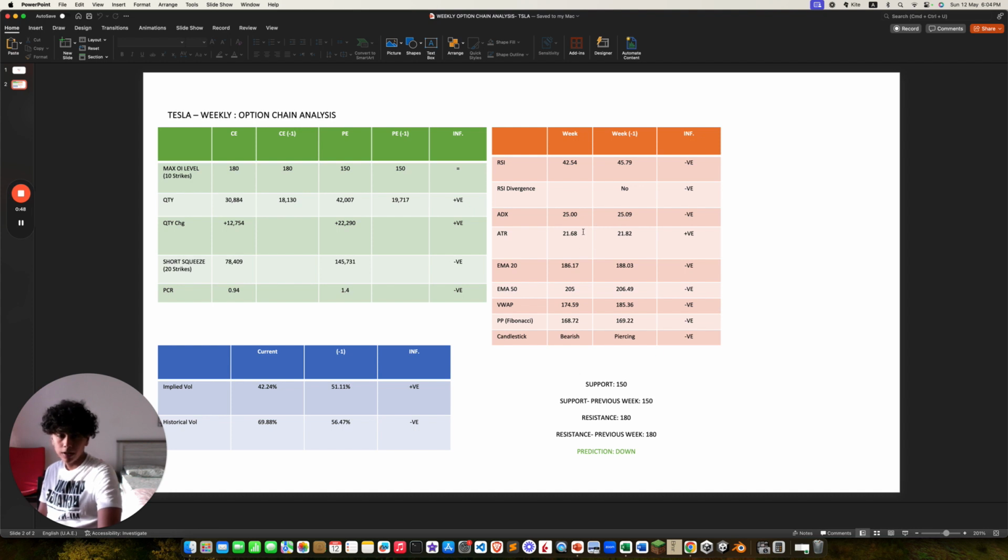ADX is lower, that's negative or bearish. ATR is lower, that's positive. Both EMAs are bearish. VWAP is lower, that's bearish, and pivot point and candlesticks are both bearish, so the same.